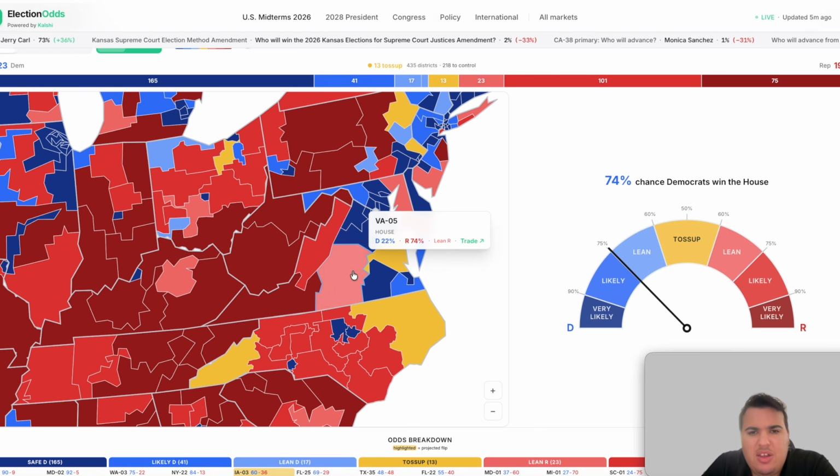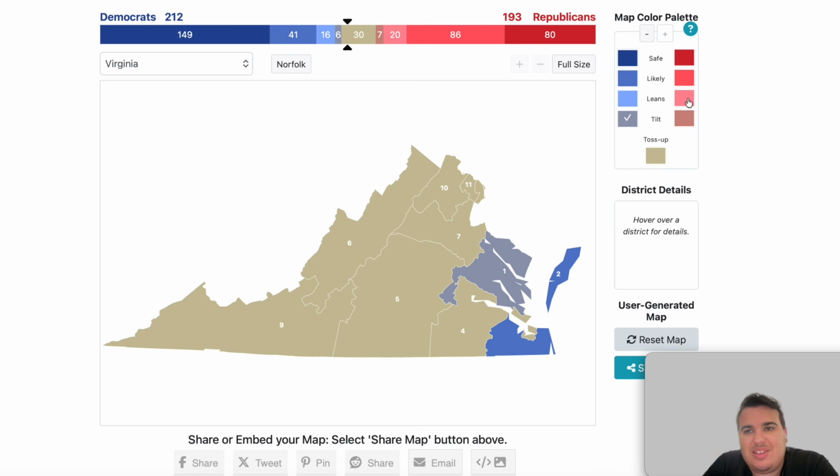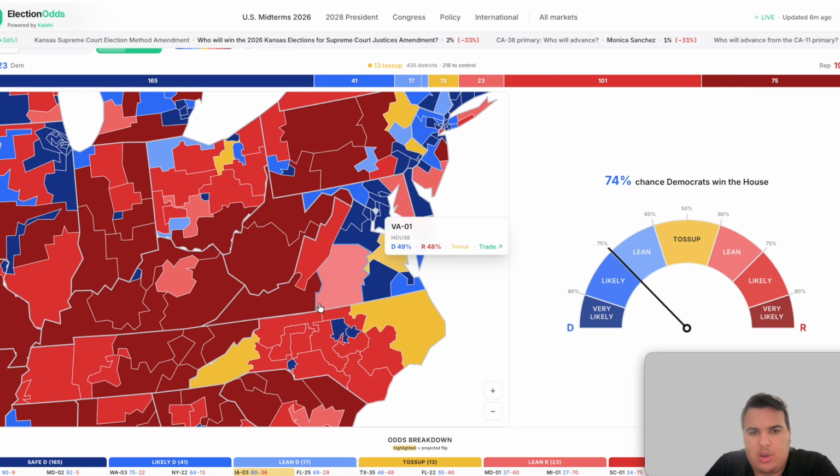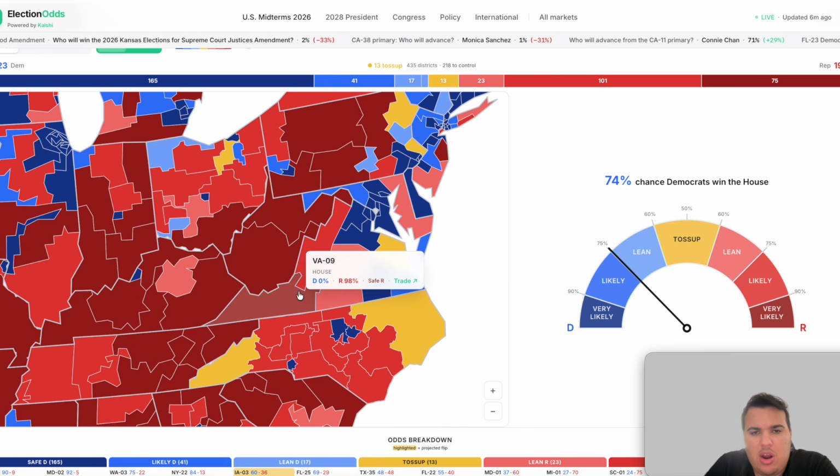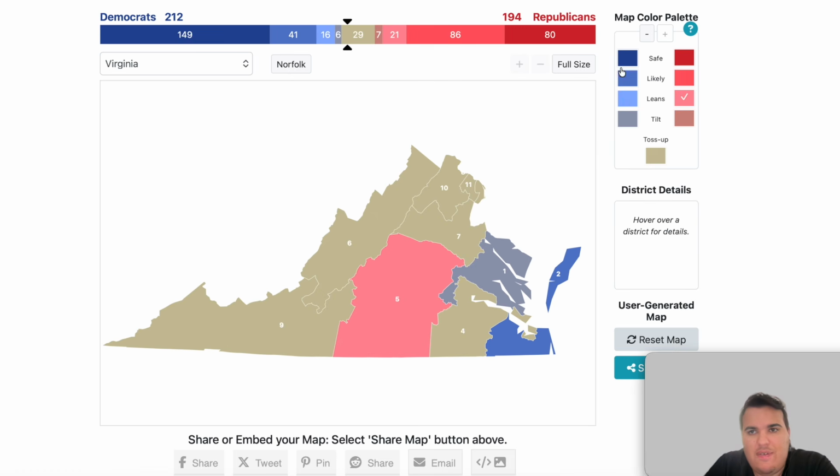Interesting here. The 5th district is currently listed as lean Republican. This is John McGuire's district. That one goes in that category. The 6th district is likely R, and the 9th district is safe R, so we can add those in their